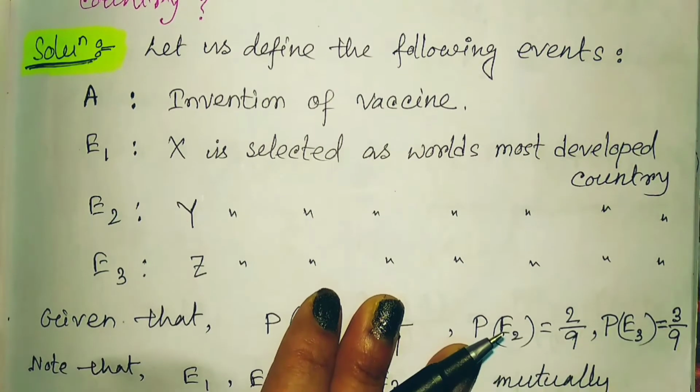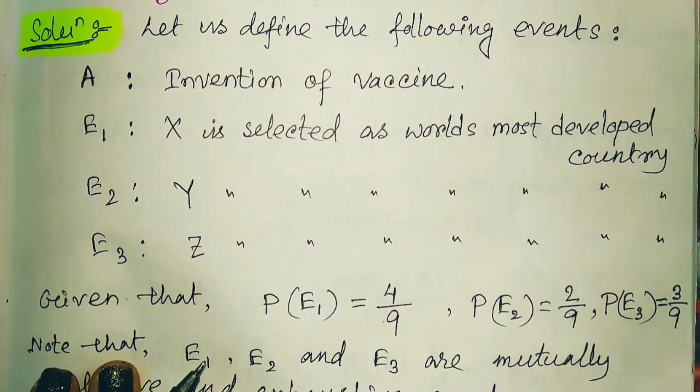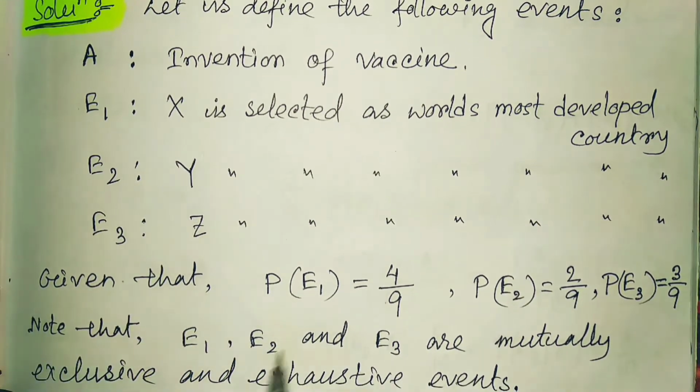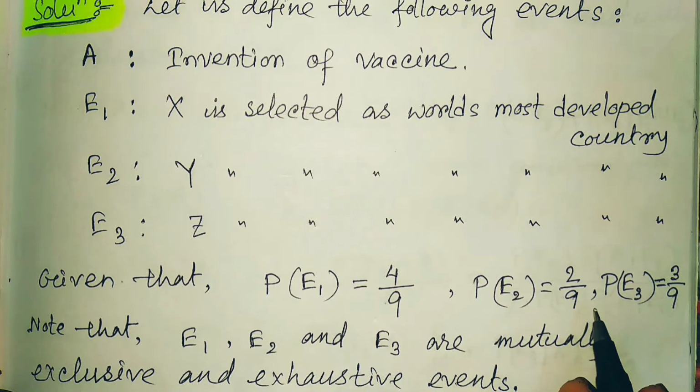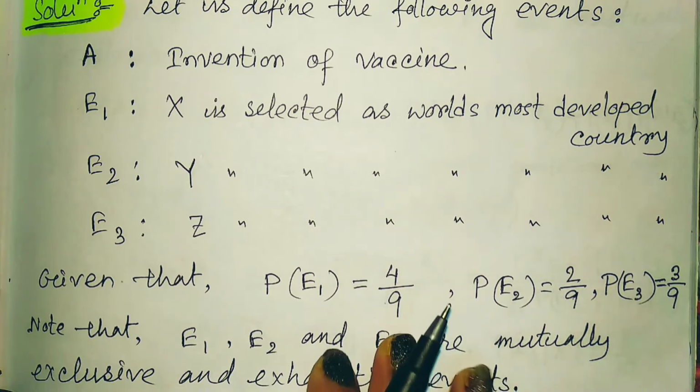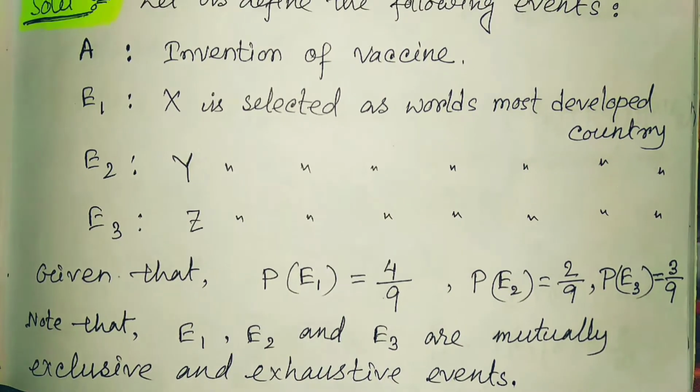And according to the given inputs, the probability of E1, that means the probability of selection of the country X as the world's most developed country, is 4/9. The probability of E2 is 2/9 and the probability of E3 is 3/9. Here you should note that E1, E2, E3 are all mutually exclusive and exhaustive. That means in between them there is nothing common.